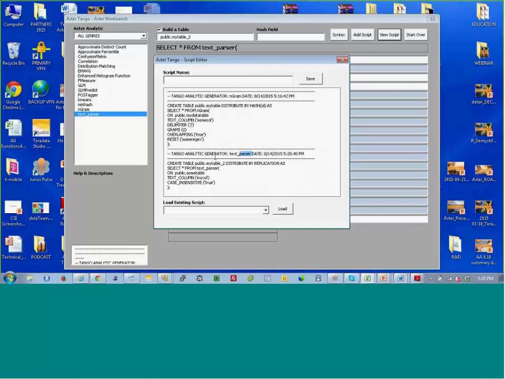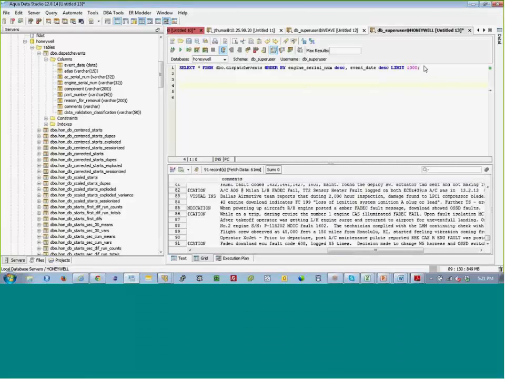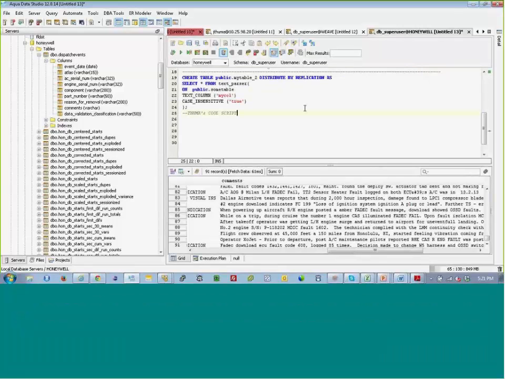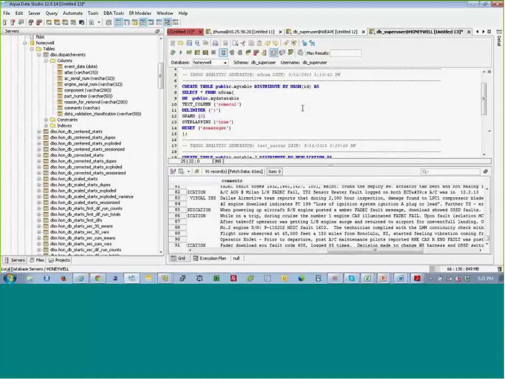So actually document, Tango Analytic Generator, et cetera. I could come in here and start authoring myself, right? So let's say I'm greedy and I'm fast and I don't want to save anything. I just copy this thing, I come back to my query window, and I want to just run this now. I just want to use that as a complete scripting tool. I cut and paste this in here, and now I've got this and it's ready to go, right?